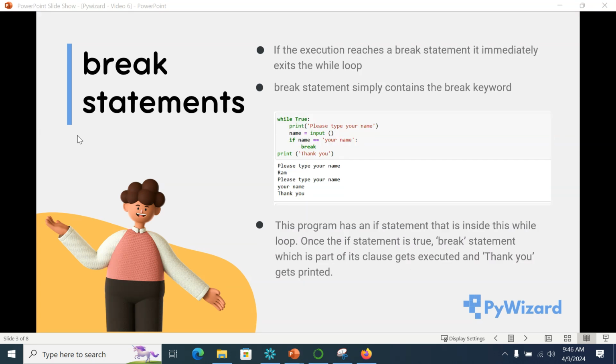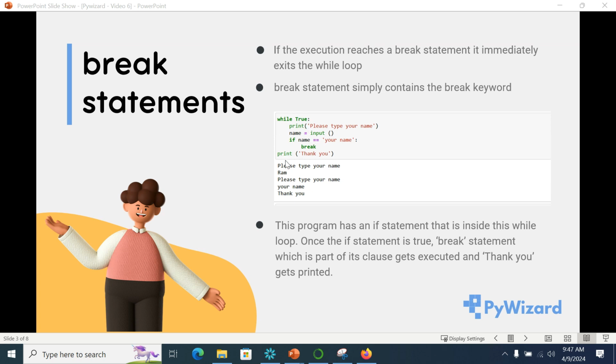Now we move on to the concept of the break statement. What is a break statement? A break statement basically helps us exit a while loop. The syntax for a break statement simply contains the break keyword, the way it has been used here. So let's look into this example. It says while True, print please type your name, name is equal to input. If name is equal to your name, then break, print thank you.